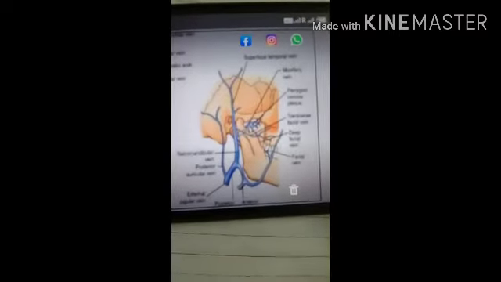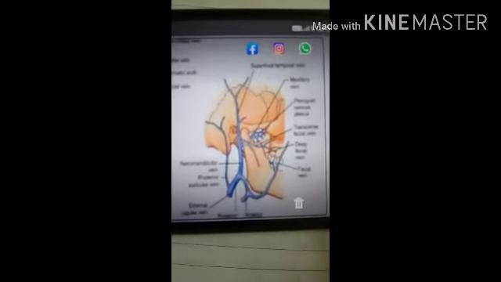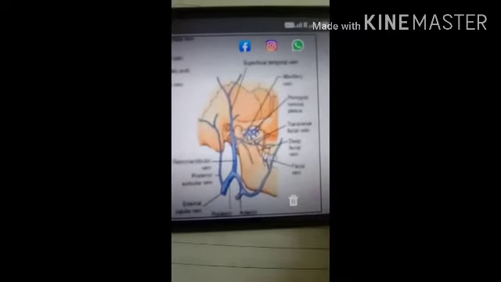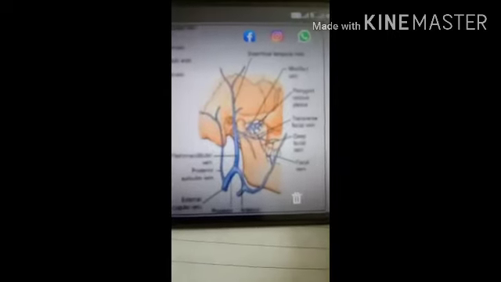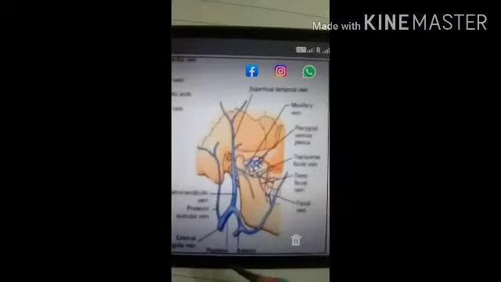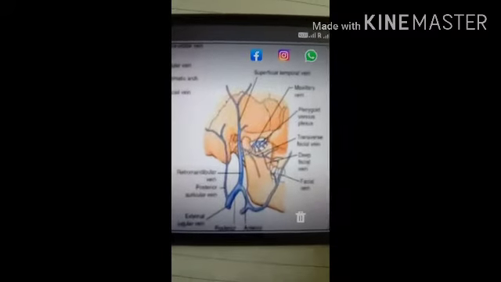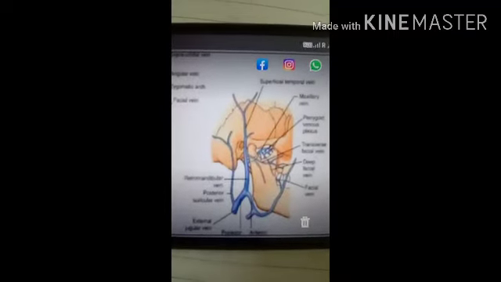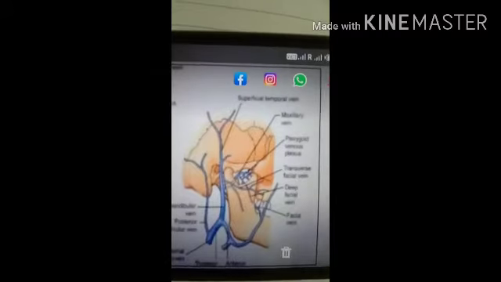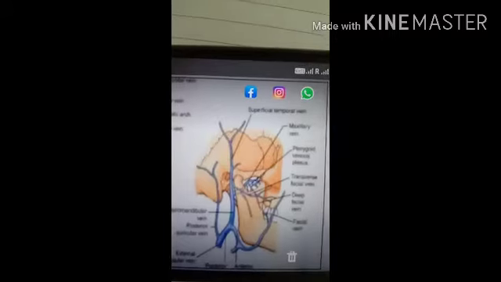First the superior thyroid vein, then the lingual vein, third the facial vein, fourth the occipital vein, then the temporal vein and the maxillary veins. So these are the veins forming the single vein, the external jugular vein. Here you can see the external jugular vein, and it drains into the subclavian vein. In this way the venous drainage of the external part of the facial region occurs.